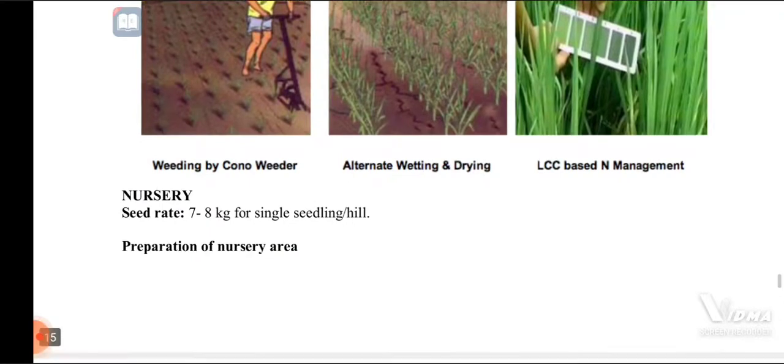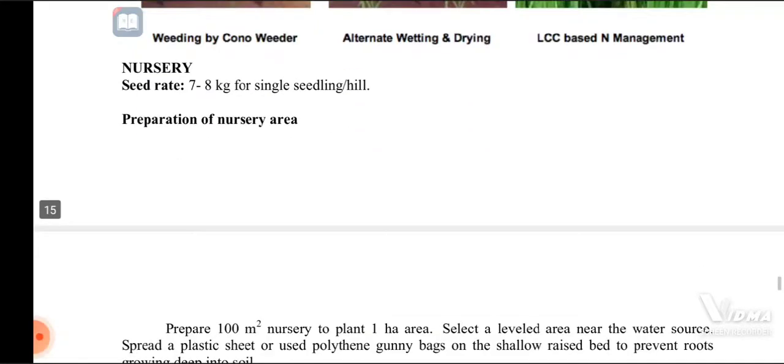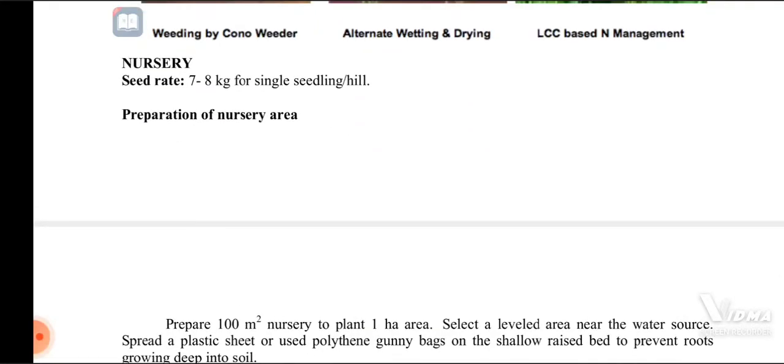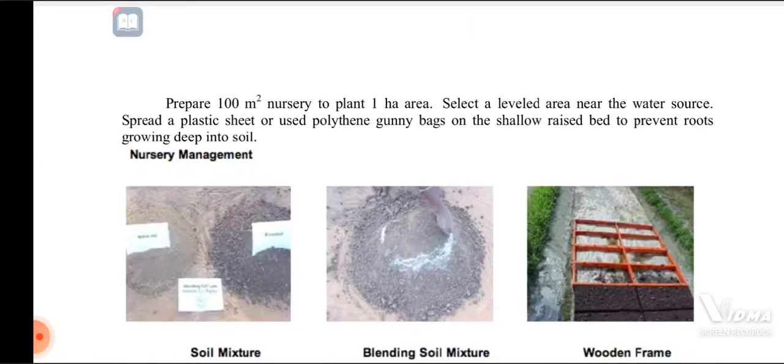In the nursery stage, the required seed rate is 7 to 8 kg for single seedling hills. For the preparation of the nursery area, prepare a 100 meter square nursery to plant 1 hectare. Select a leveled area near the water source. Generally areas with assured irrigation water sources are selected for this.